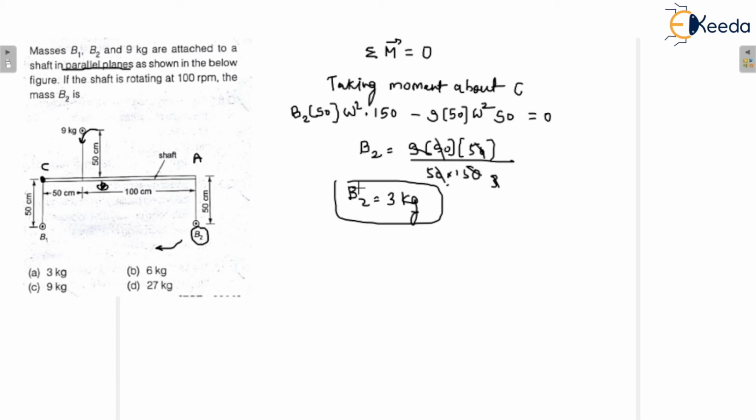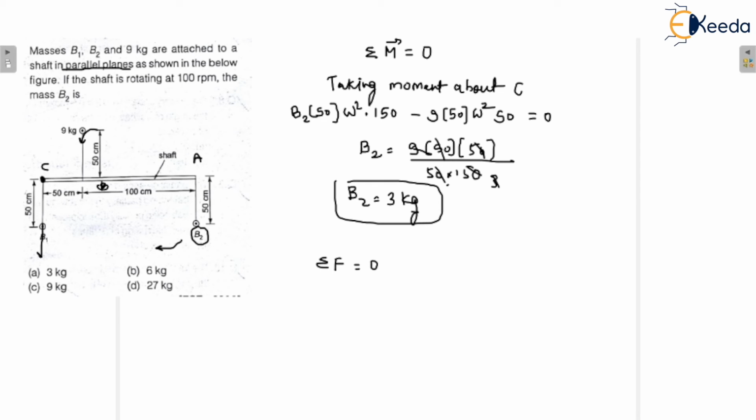If the question is asking about the mass B1, you can also calculate the mass B1. Because this is dynamic balancing, we know that in dynamic balancing we balance forces as well as moments. So we can balance forces also in order to find B1. Force balancing is summation F equal to 0.